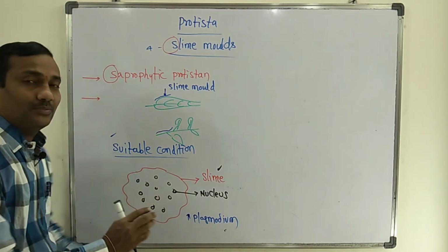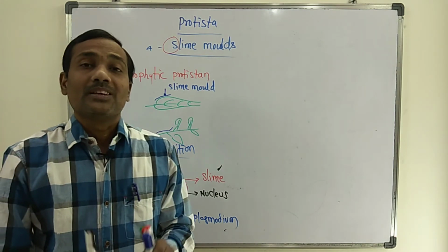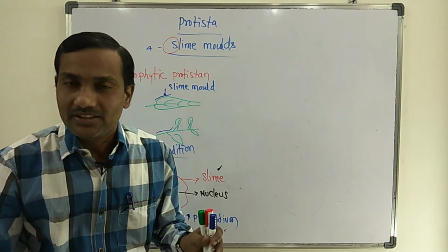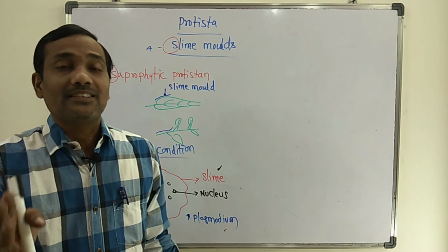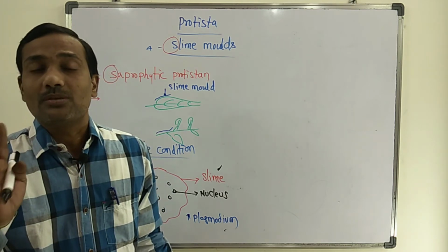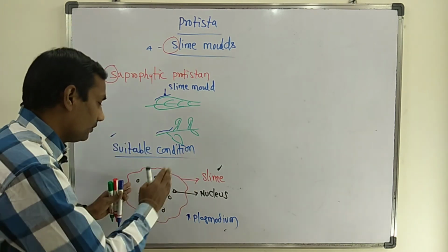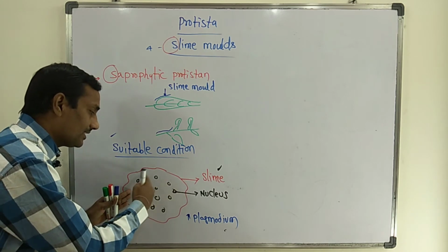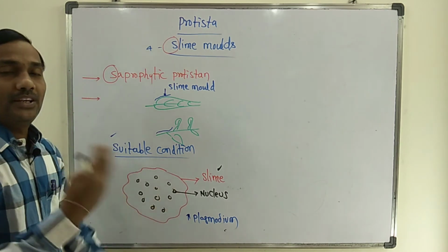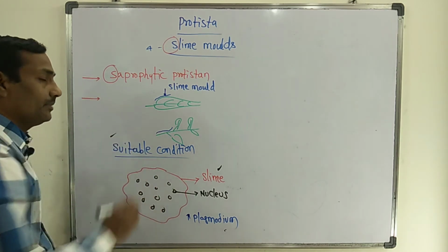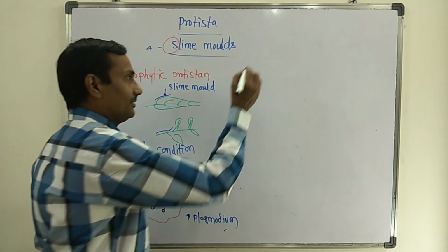But how are these many nuclei formed? Because of free nuclear division. Only the nucleus divides, but it is not enclosed by a cell wall. Because of nuclear division, it consists of many nuclei.